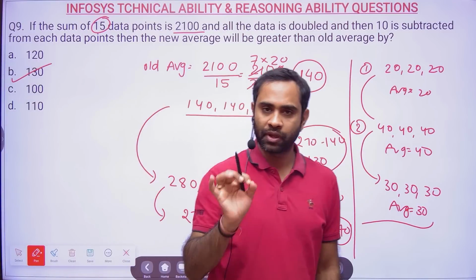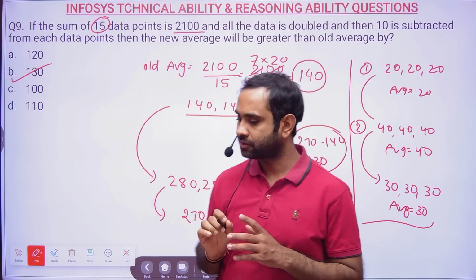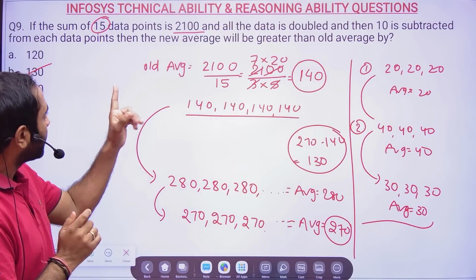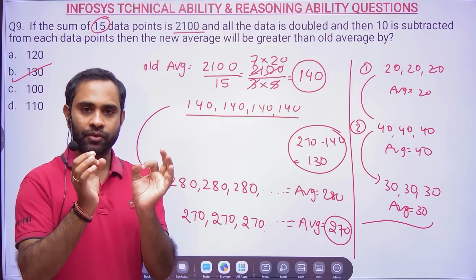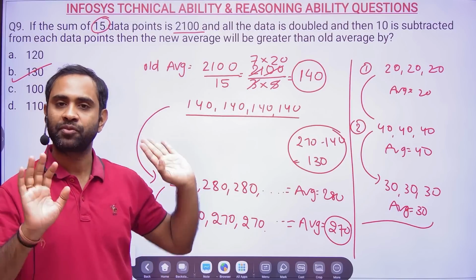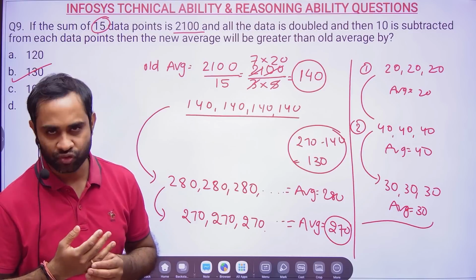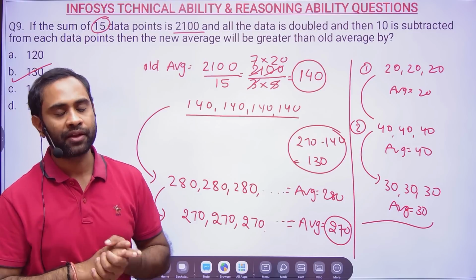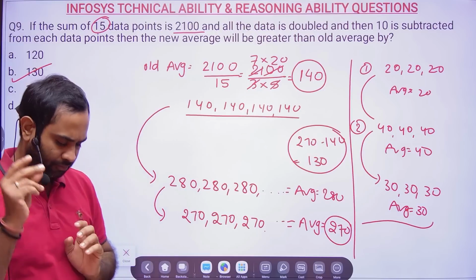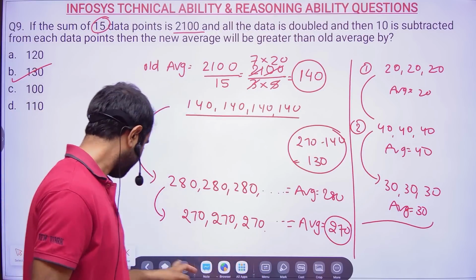Simple. So if you understand this logic, then you could have put your pen here. 2100 by 15. So 15 you write 3 into 5. 5 20 times and 3 7 times, 140. Double the data, 280. Subtract 10 from that, 270. 270 minus 140, 130 is the difference. Okay, clear.